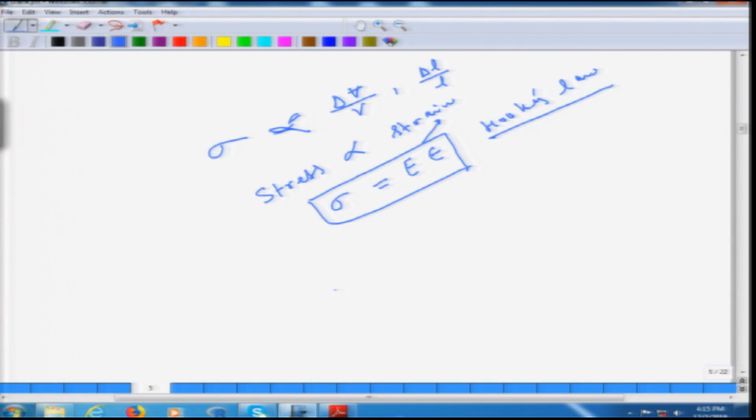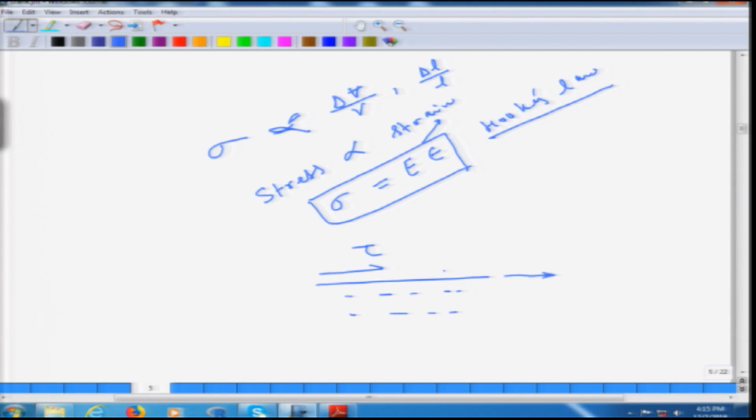That means when the upper layer flows at a higher velocity, then when the shear stress is applied over the surface, it tries to move the upper surface in the forward direction. That means if this is the fluid medium and we are applying the stress over here, then the upper surface starts moving.